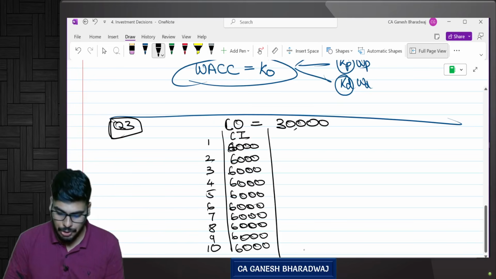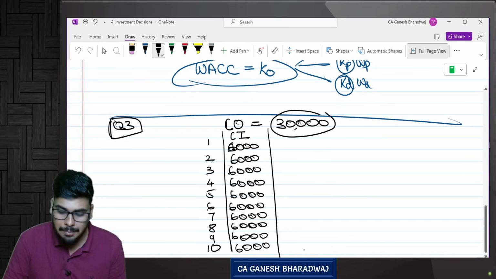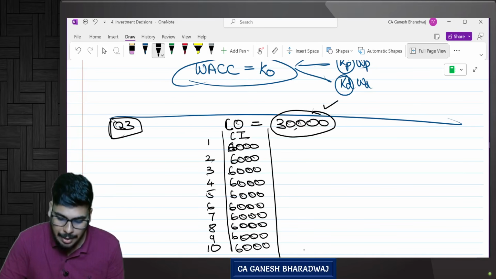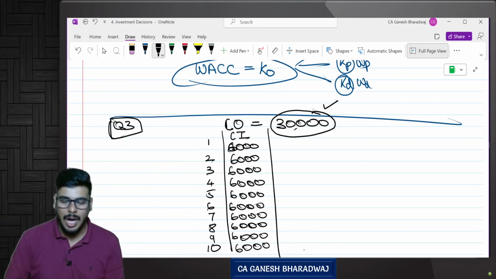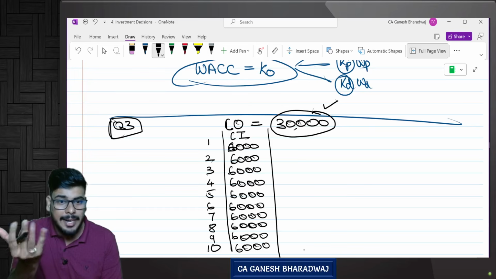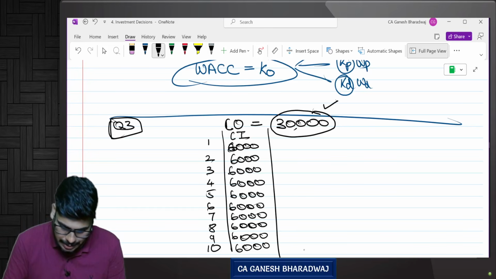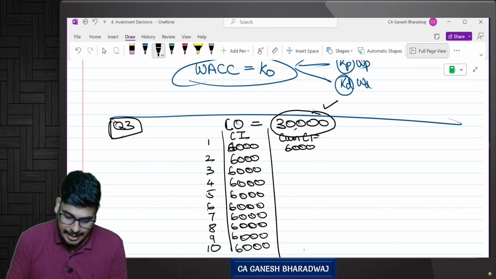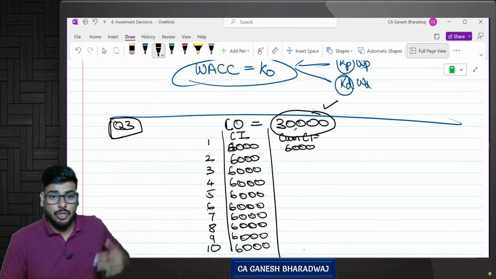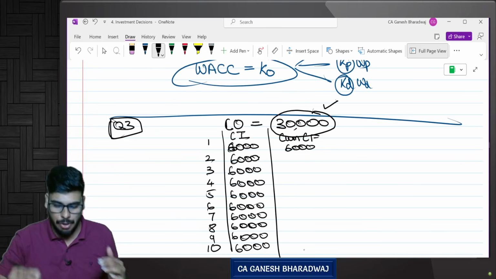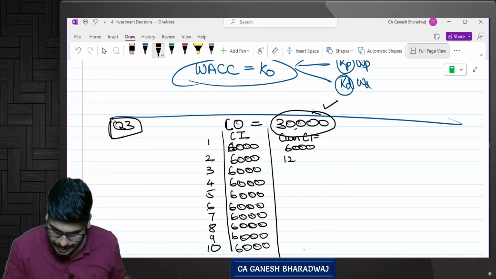Now, payback period means what? Payback period refers to how much time it takes to recover my initial cash outflow. I have invested 30,000 rupees in the business, correct? How long will it take for me to get back my initial investment? See, what we will do is cumulative cash flows. In the first year, you have got 6,000 rupees. In the second year, 6,000. So at the end of year 2, till date, you have got 6,000 plus 6,000, can I say 12,000?